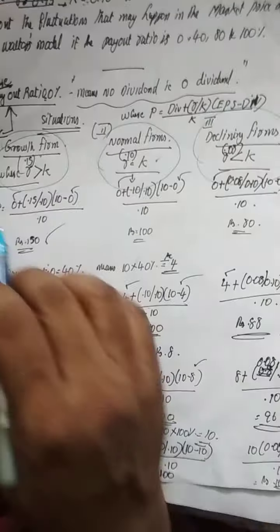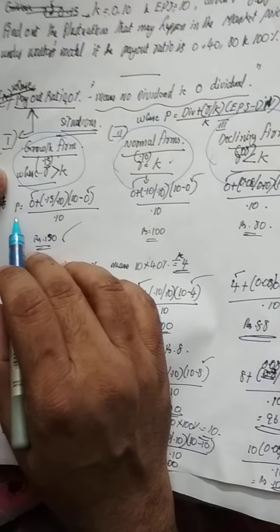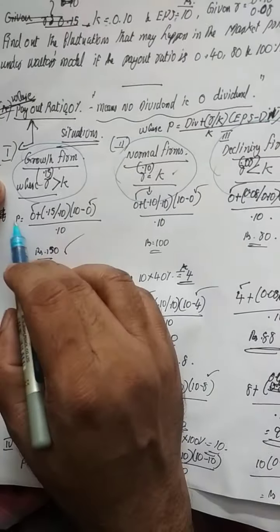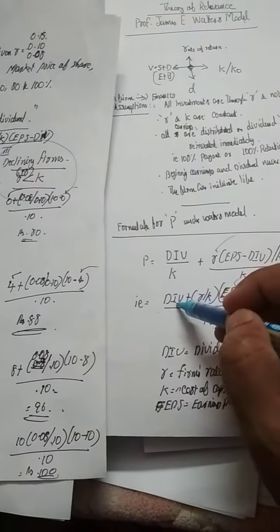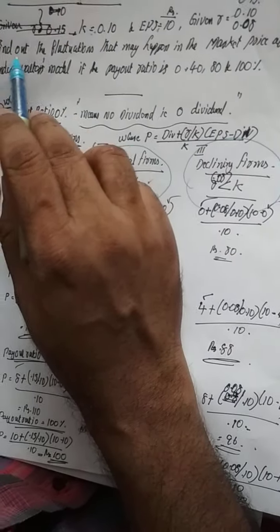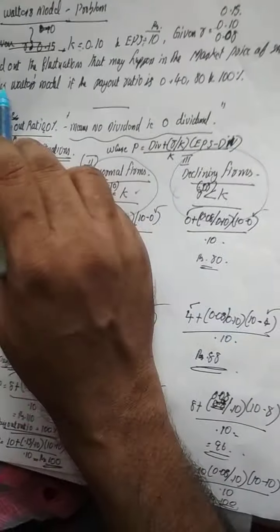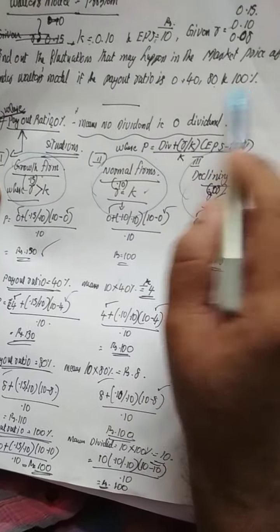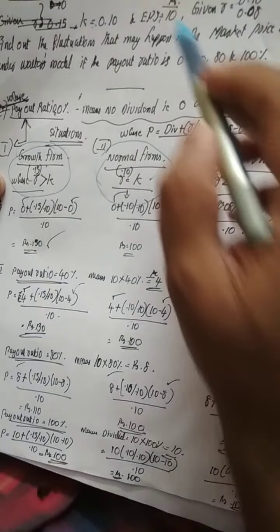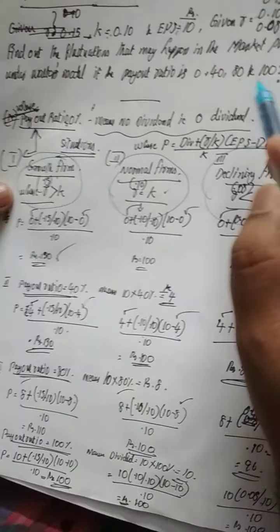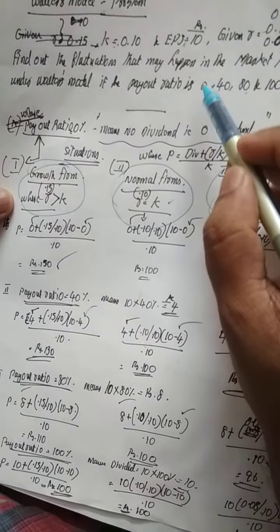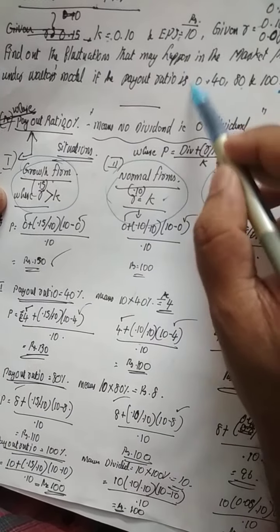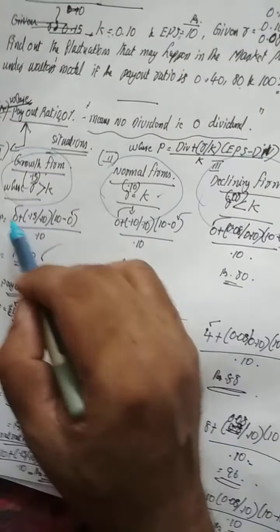So with all this information, let us see how we do it for the first situation. P is equal to, what is it? Dividend. Dividend for the company is given. They had asked in the question to find out the fluctuation that may happen in the market price of share under Walter's model if the payout ratio is 0, 40, 80 and 100%. See here, the EPS is 10. That means the dividend for the company, if the payout ratio is 0, means 0 dividend. In all the cases, it will be 0 dividend.